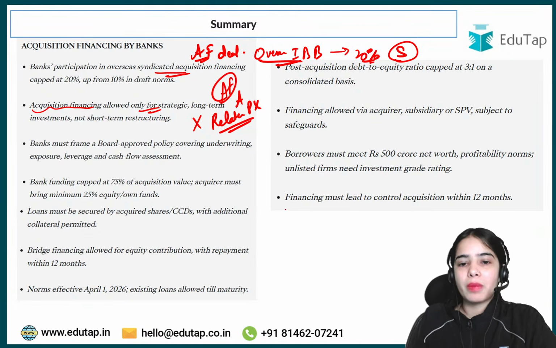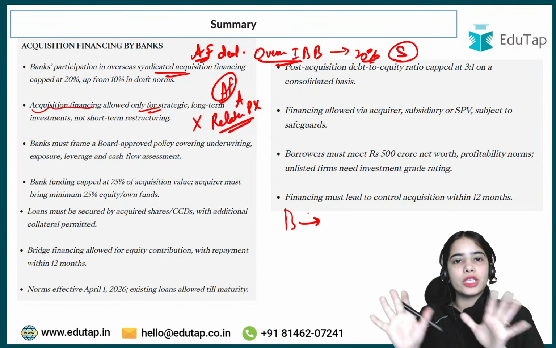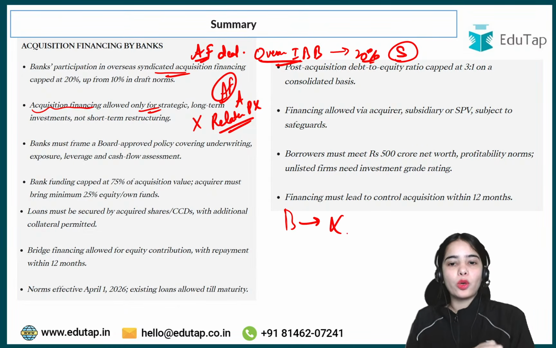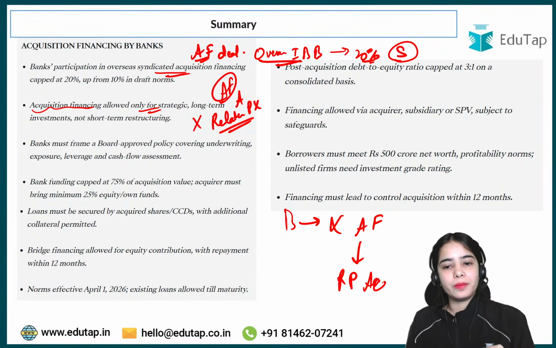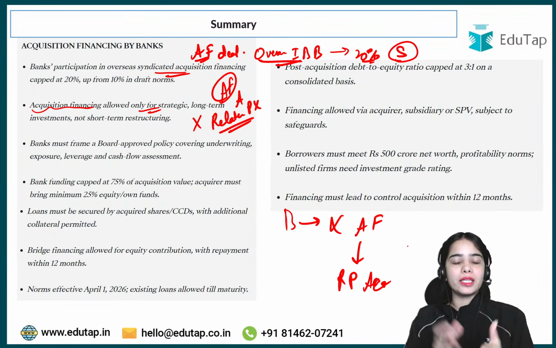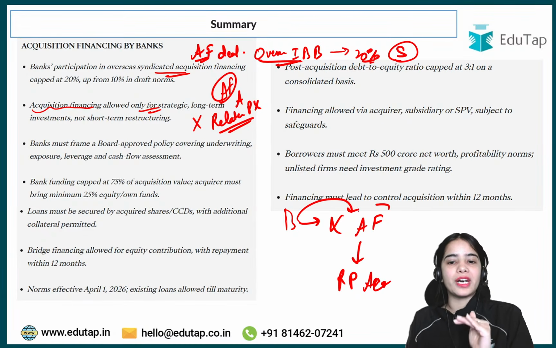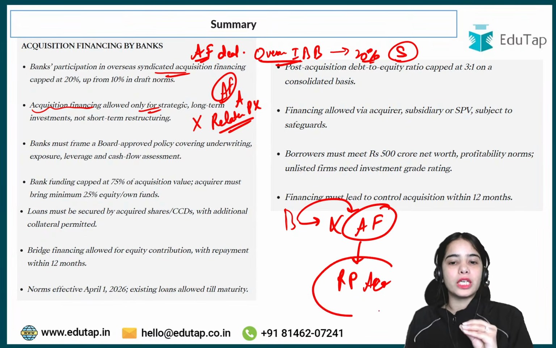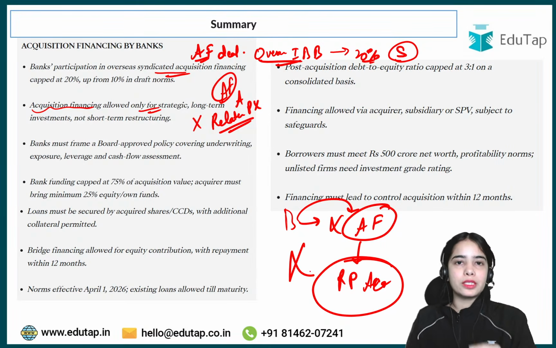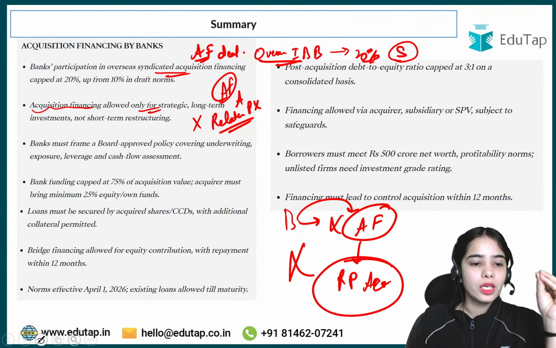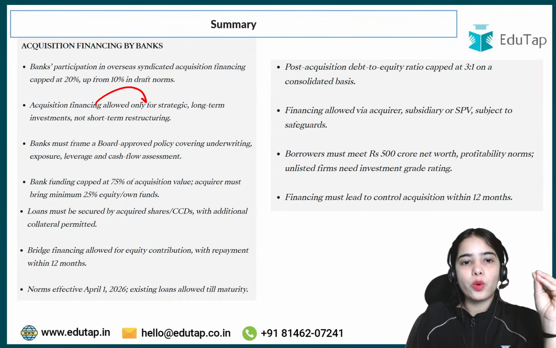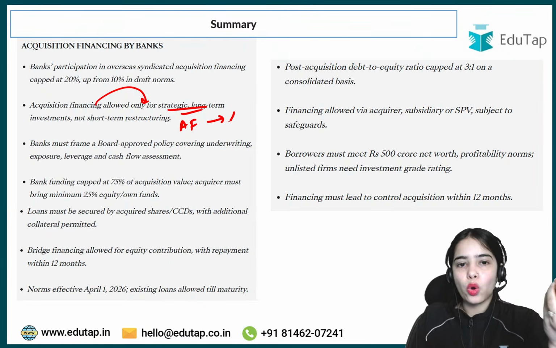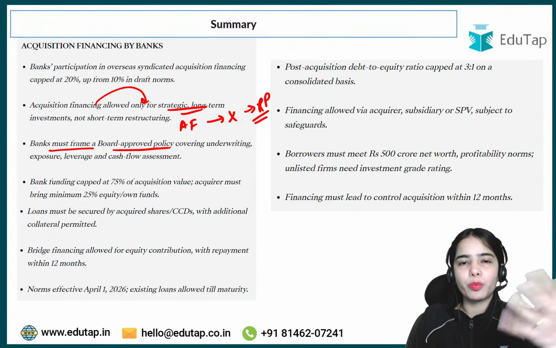So basically, a related party acquisition can happen, but the banks cannot provide the acquisition finance for the related party acquisition. So this is the restriction of the related party. Acquisition financing is allowed only for strategic long-term investment, and is not allowed for related party acquisition. Banks must frame a board approved policy.